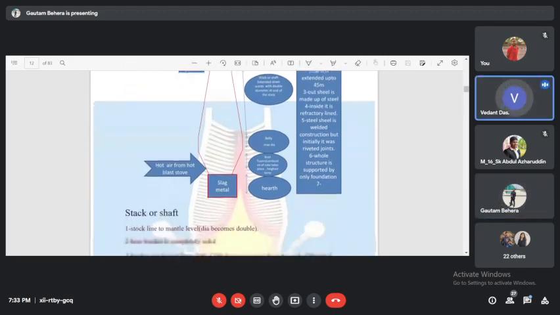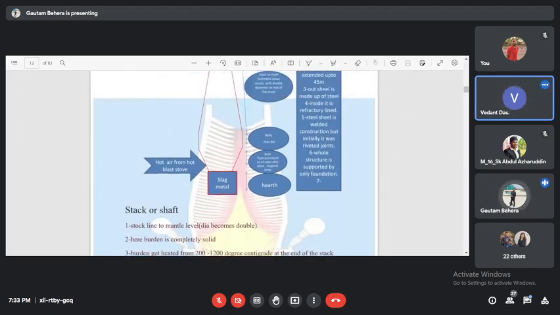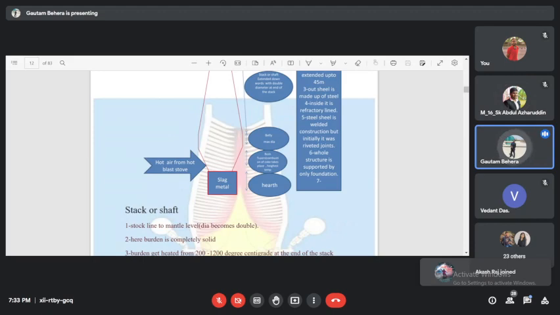Basically, we have to ensure that first carbon monoxide formation takes place, and after that we charge the ore. No, no. This blast furnace is a counter current reactor, and this is a continuous process. We are continuously charging iron ore and coke from the top, and continuously blowing hot air from the bottom. The raw material inside the furnace is called burden. The burden is continuously moving downwards, and the hot blast is forming carbon dioxide and carbon monoxide, which continuously move upwards. You understood my point now?